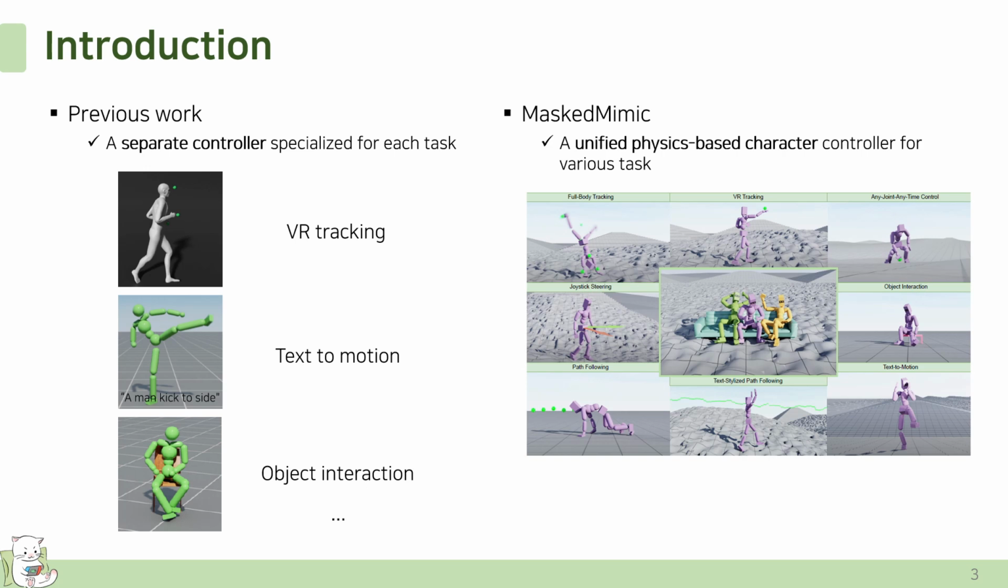Previous methods have proposed various physics-based character controllers, but these were typically task-specific, each designed for a single purpose. As a result, training new controllers is required for every new task, and the method often relied on carefully handcrafted reward functions. In contrast, the paper presents a unified physics-based character controller that can be used across multiple tasks without task-specific training or reward function design.